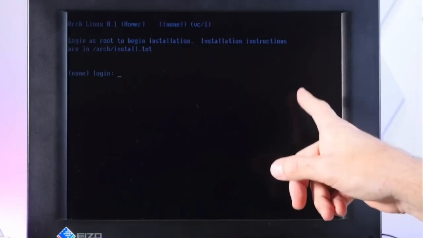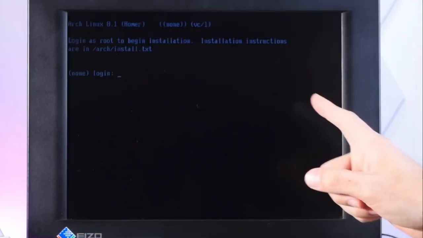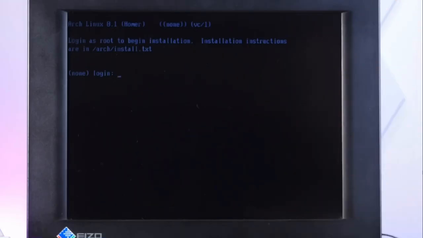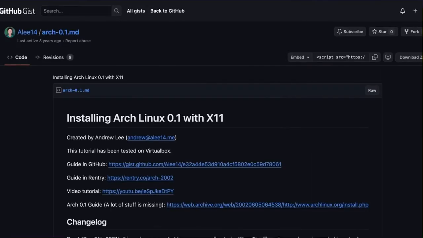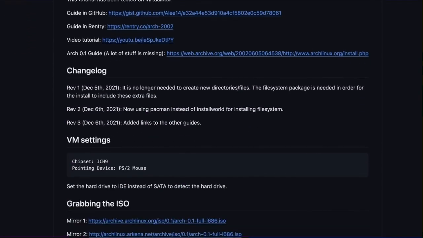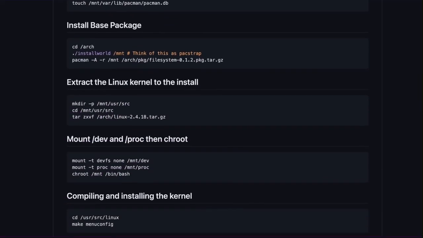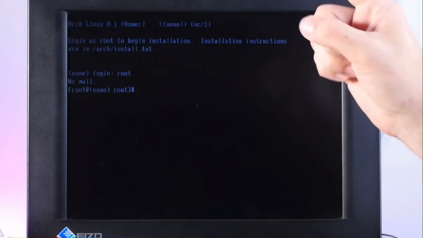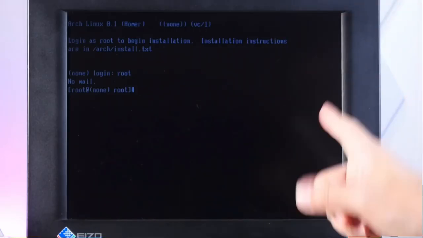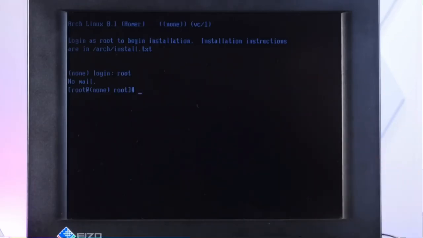And then install instructions are available in the system while we're installing if we switch to another terminal, and I am going to do that. No mail. Aw. The other thing I'm going to do is reference a GitHub gist I found, which is how to install Arch Linux 0.1 to a GUI in a VM. Of course, we're not doing it in a VM, we're doing it on real hardware, but that gist will be handy for getting us into a graphical X Windows environment.